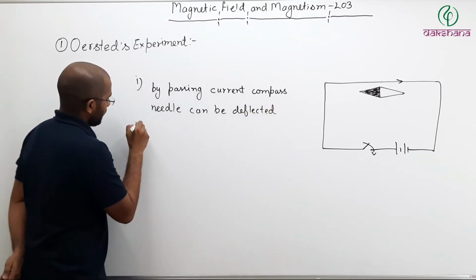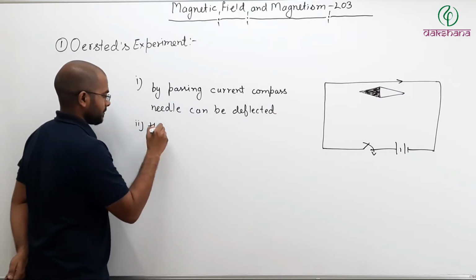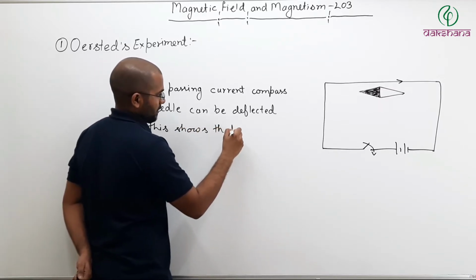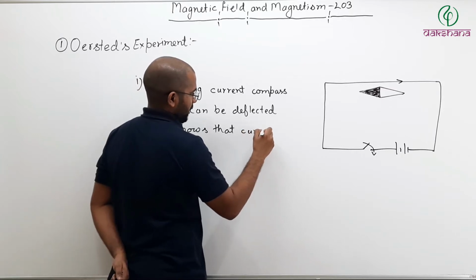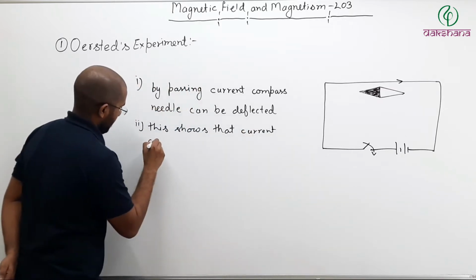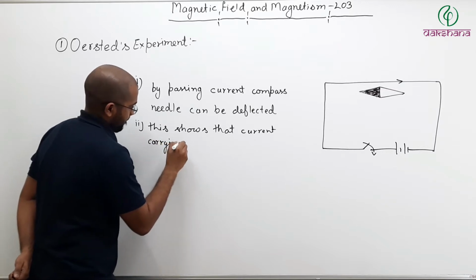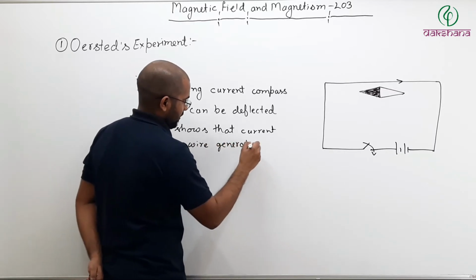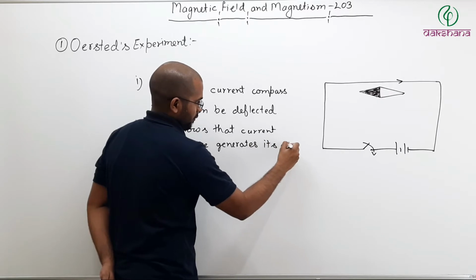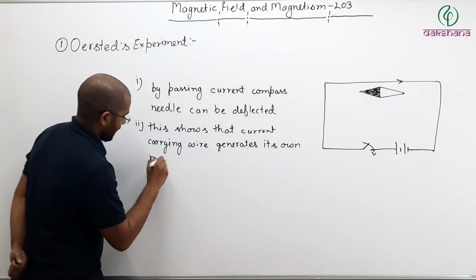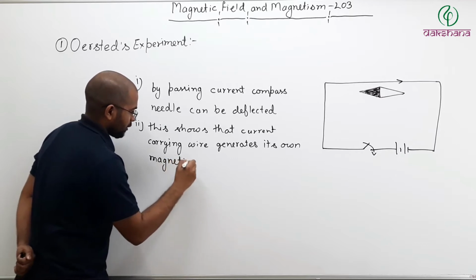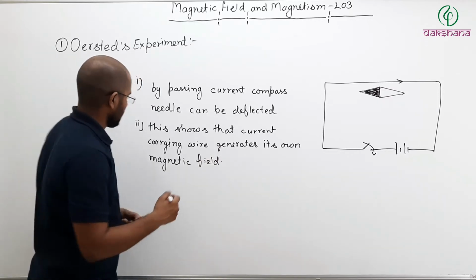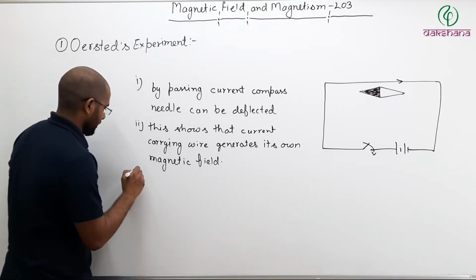Second, this shows that the current carrying wire generates its own magnetic field, because only a magnetic field can force the compass needle to change its direction. So second is this. Third point.